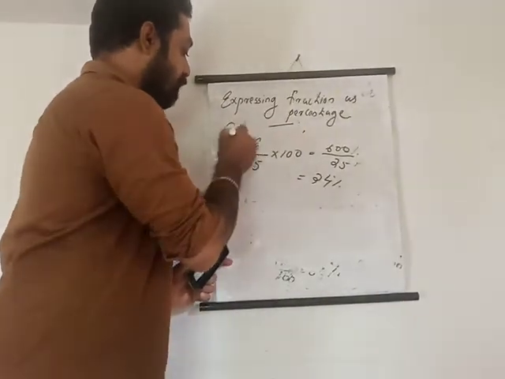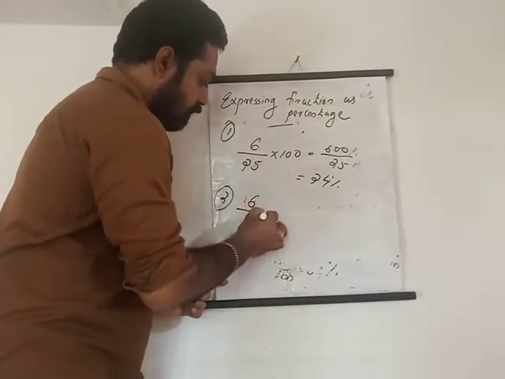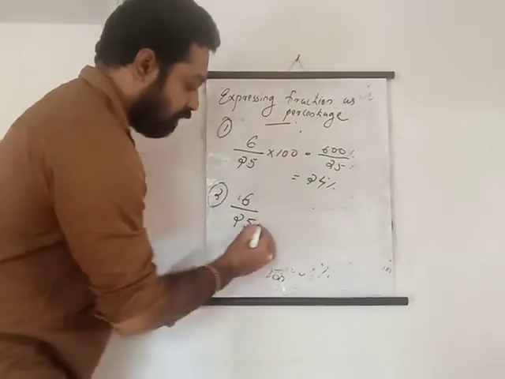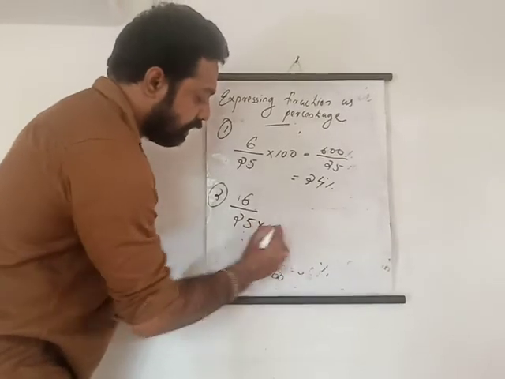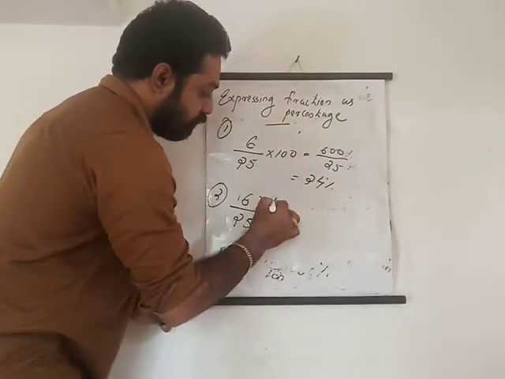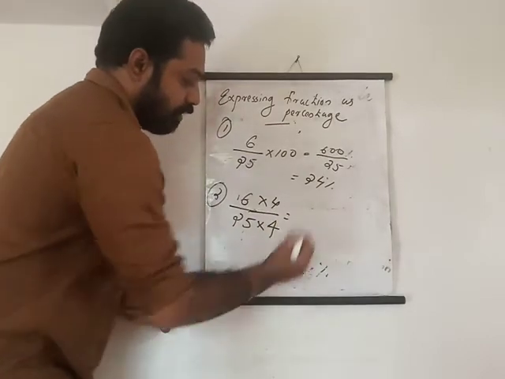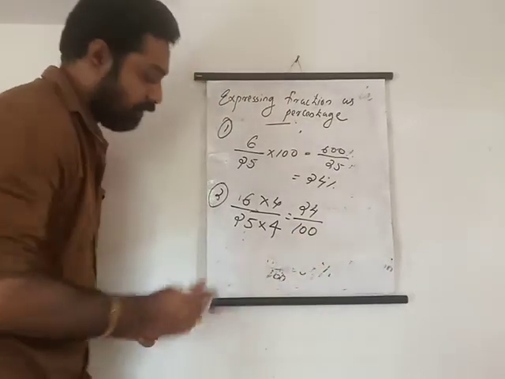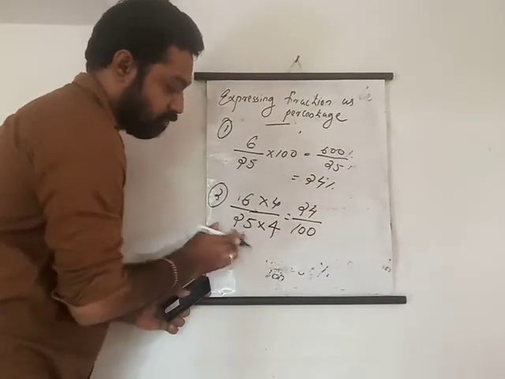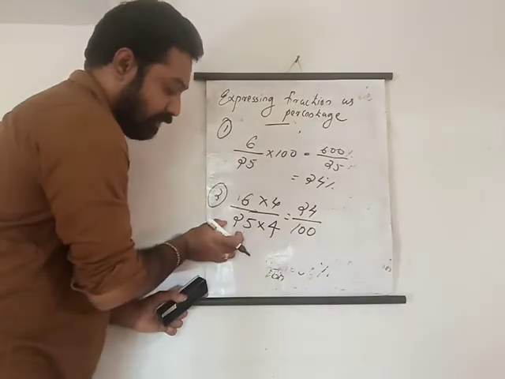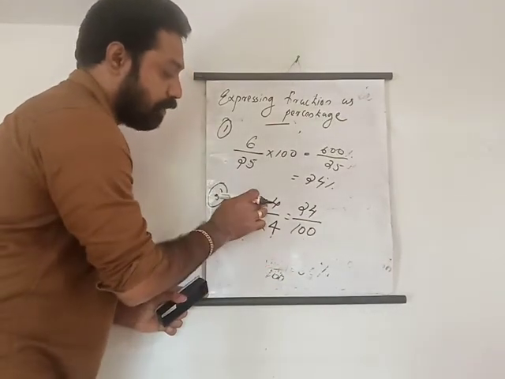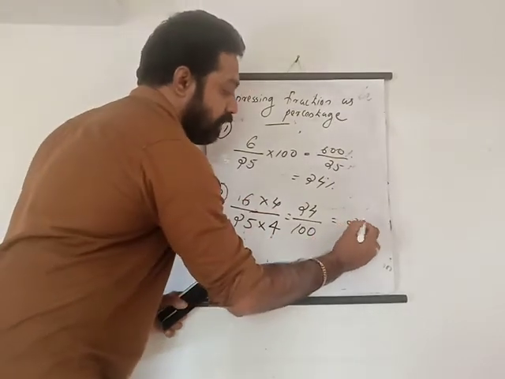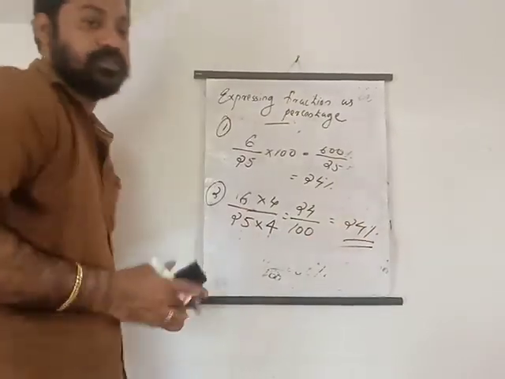This is method 1. In method 2, what will you do? For 6 by 25, multiply both the numerator and denominator by the same number. What number makes the denominator 100? 25 into 4 is 100. We need to multiply a number with the denominator to get 100, and that same number you have to multiply with the numerator. 6 into 4 is 24. Then you will get 24 by 100. 24 by 100 is what? 24%. Understand? So this is the method.